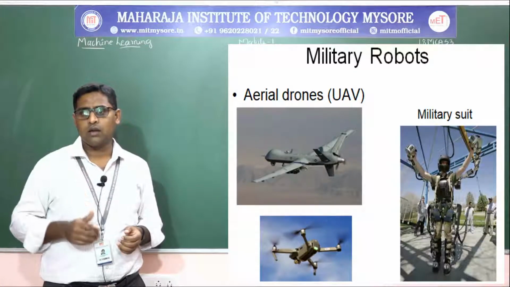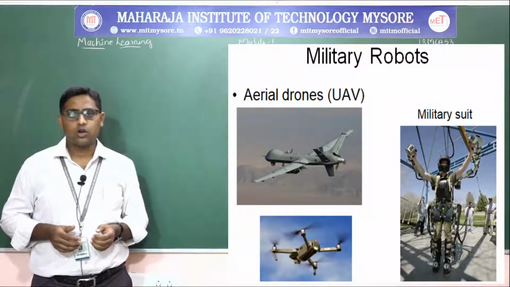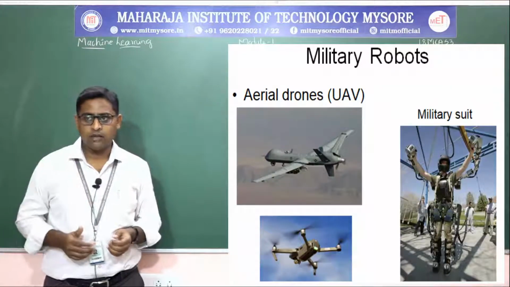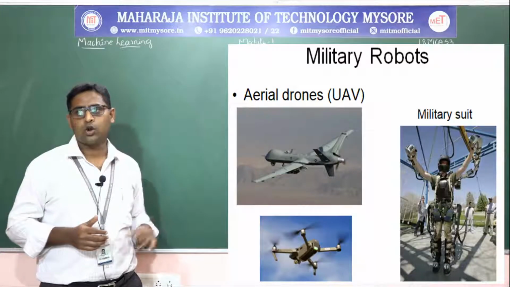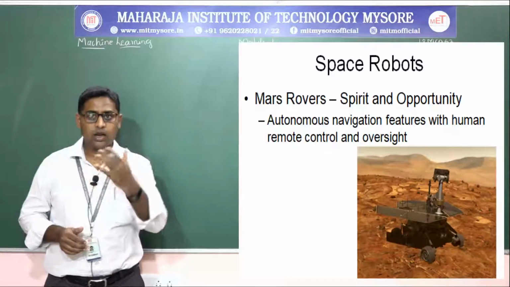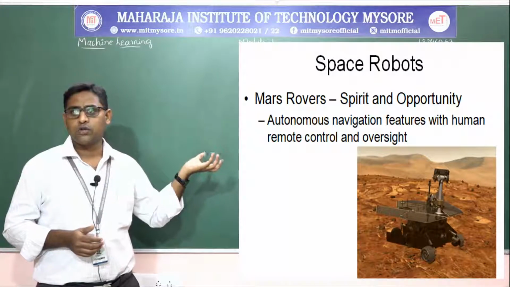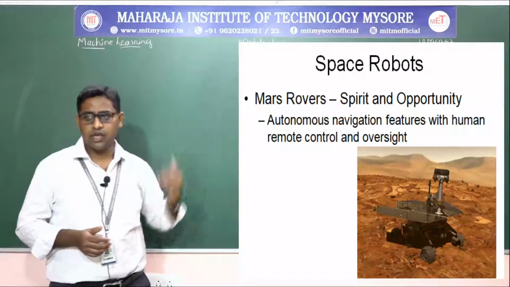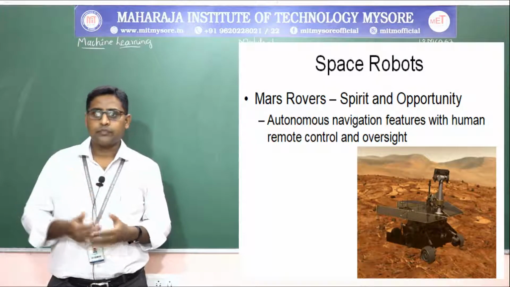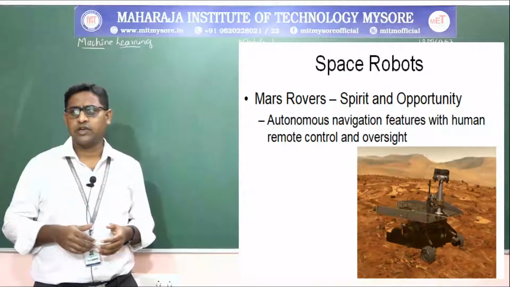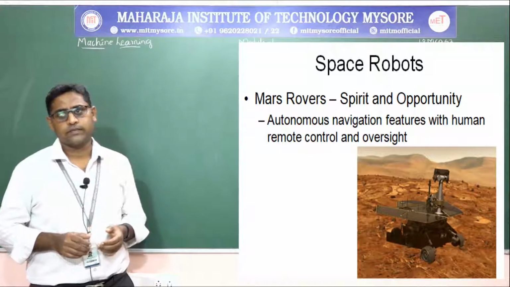And another one is drone. So you are very much familiar with drones. And another one is the military suit. So the military suit will act as a military robot. And more popular and familiar is the space robot, that is called Mars rovers. So Mars rovers, Spirit and Opportunity, have autonomous navigation features with human remote control and oversight.